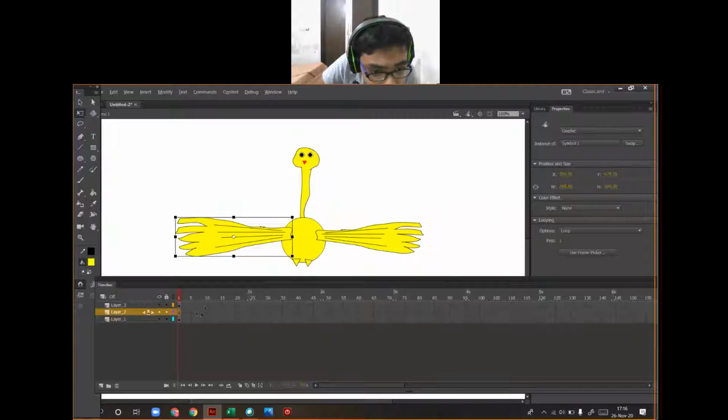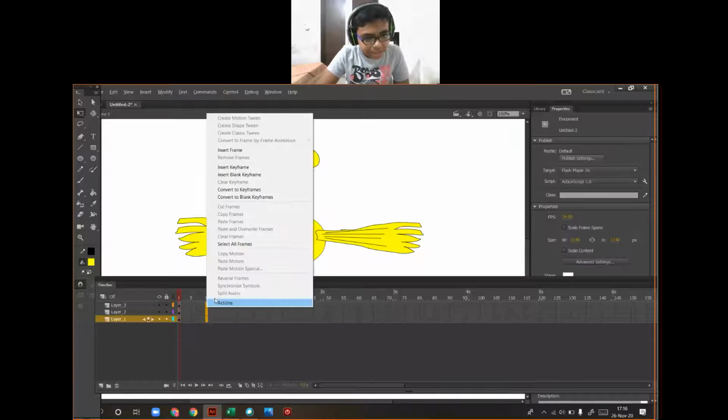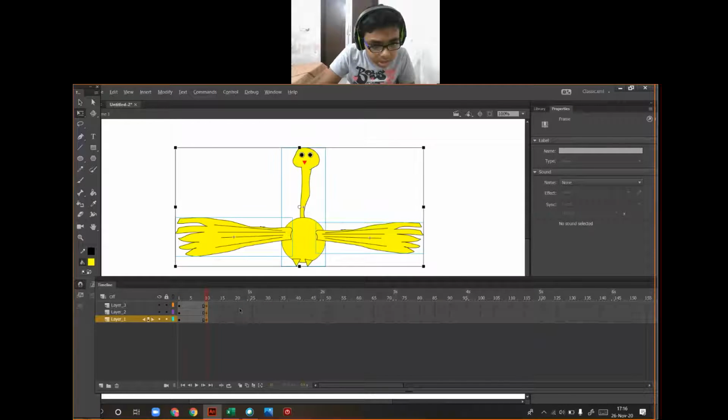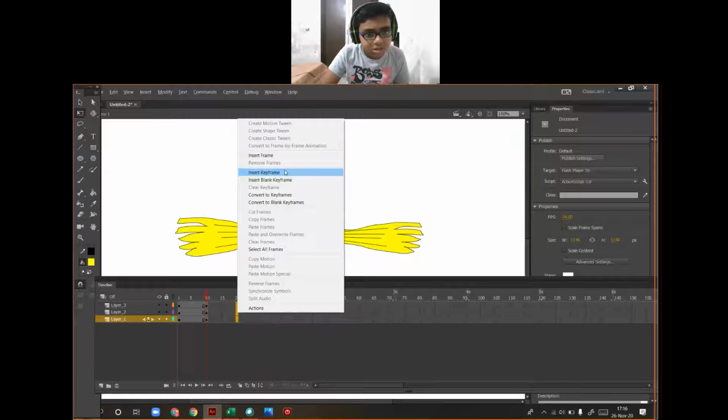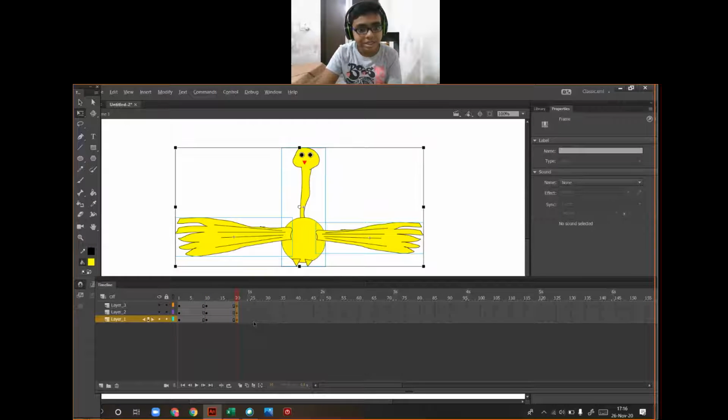Now see, go to frame 10, right click on this and click Insert Keyframe, and go to frame 20, right click on this and click Insert Keyframe.